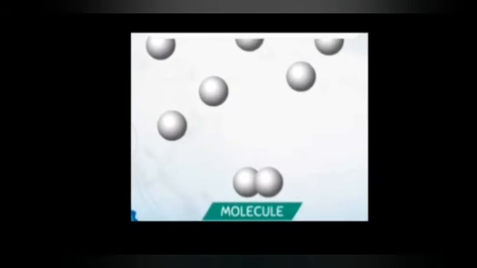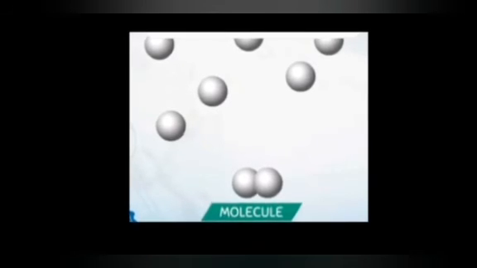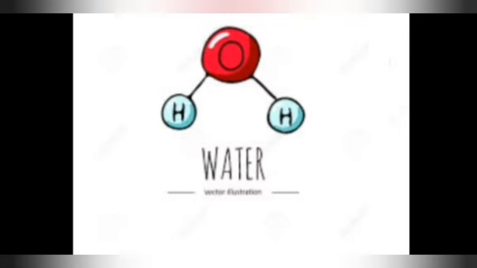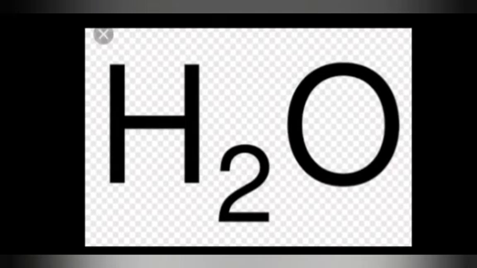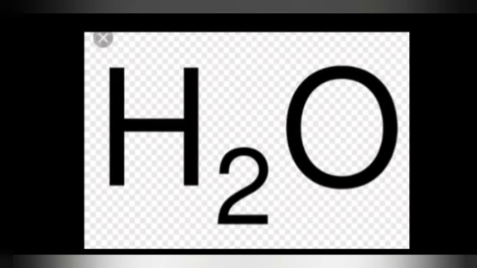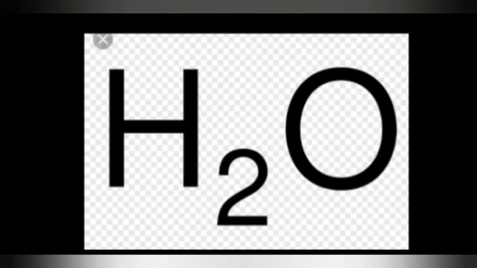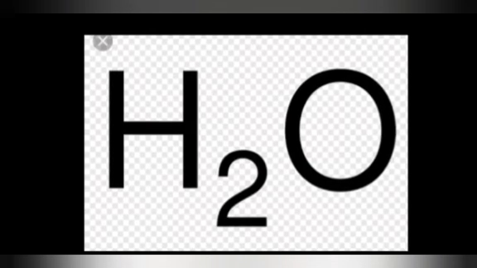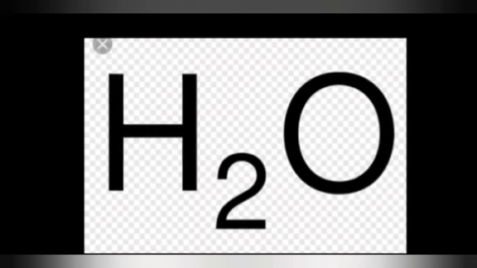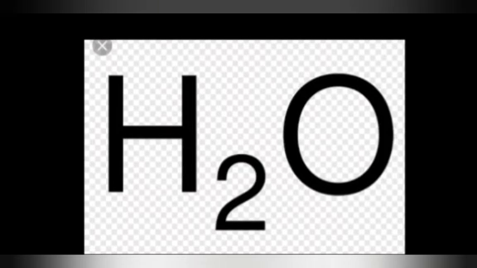But why is water different from oxygen gas? That's because each molecule of water is made up of two hydrogen atoms and one oxygen atom. Molecules like water, which are made up of more than one type of atom, are called compounds. I think you studied this in your 6th standard. Water is H2O, right? That symbol is H2O: two hydrogen atoms, one oxygen atom. So two different types of atoms are combined to form water. So water is a compound.